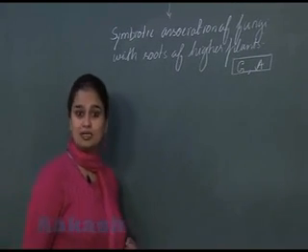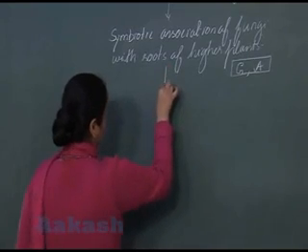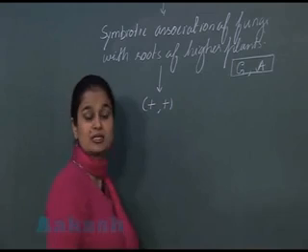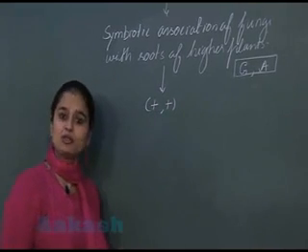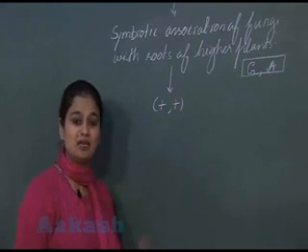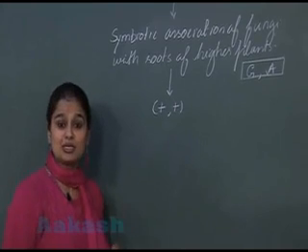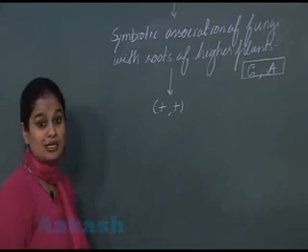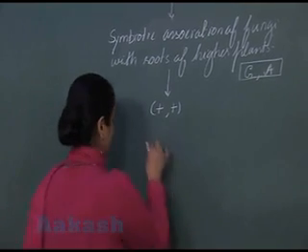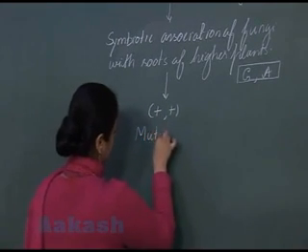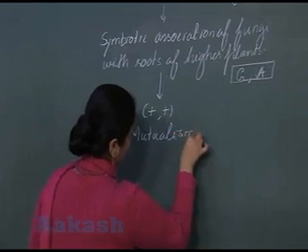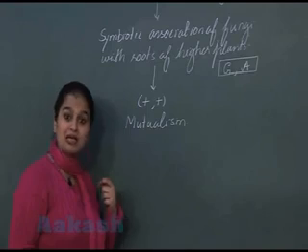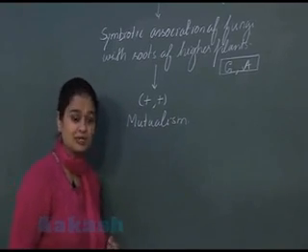So you can represent this association as positive association. Both the partners are positively affected. This association is known as symbiotic association, or it can also be known as mutualism.